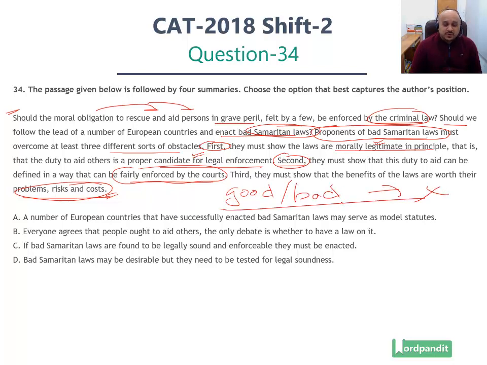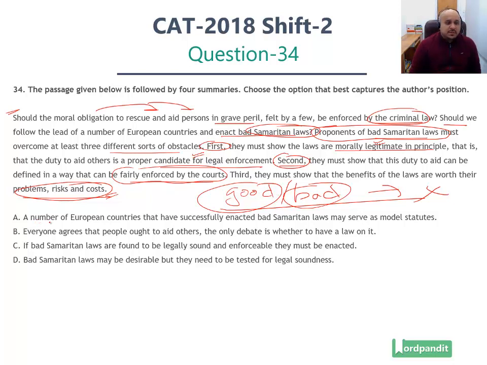He's not said that they should be enforced. He's not said these laws are good. He's not said these laws are bad or terrible. He's given us food for thought and he's left it open, right? So there is a discussion that is meant to follow this, right? So the conclusion has not been reached.